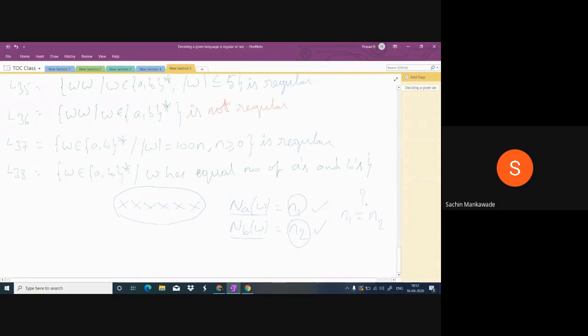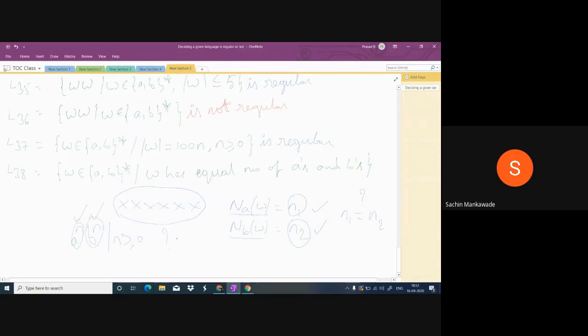So here, whenever A's come, you have to count them, which is impossible because we require a memory. Yesterday I told you, A power n, B power n: as long as A's come, you must count them, and when B's come, you must count them. You have to check whether these A's and B's are equal or not.